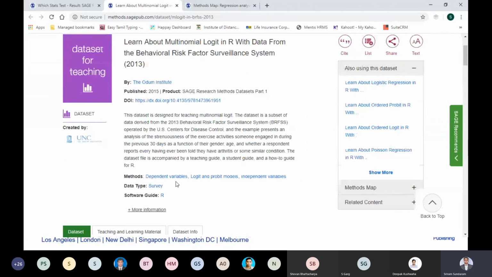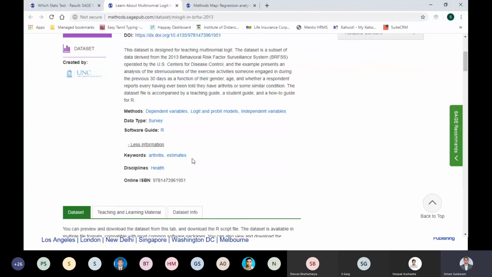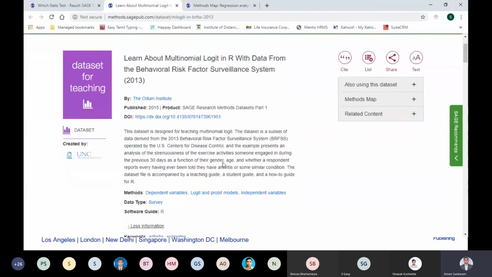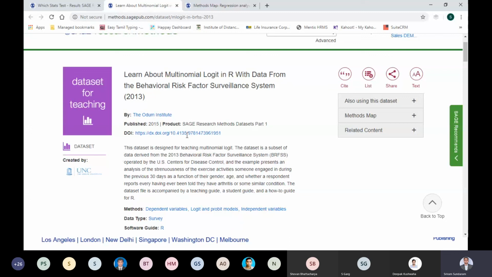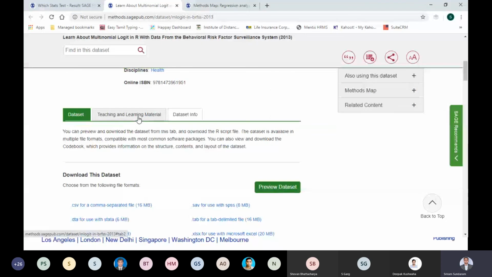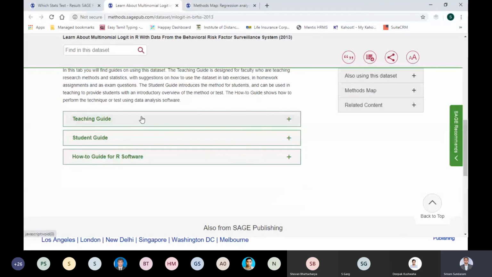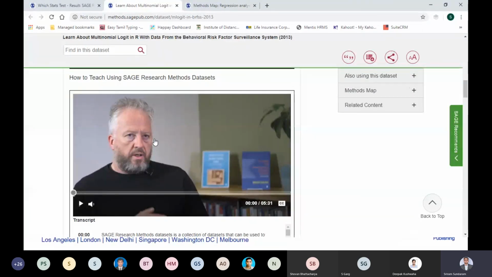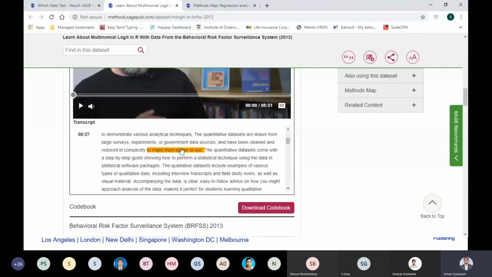And from where it is taken, the metadata has everything related to it. What are the keywords, what is the discipline, and from where it is taken, from US Center for Disease Control, and this is a data set for you to understand multinomial logistic regression. And there is some teaching and learning material, for example, a teaching guide. The teaching guide talks about how you can use data sets in your classroom and teach your students effectively. So this professor is talking about how he has used one of the data sets from the Sage Research Methods platform in his classroom and how he helps students to understand the data better.